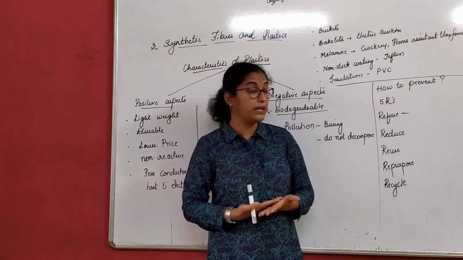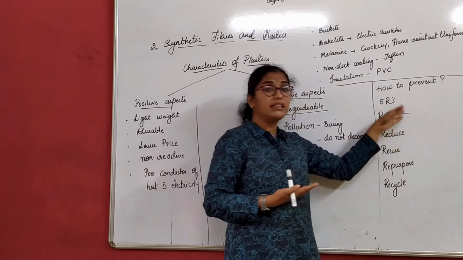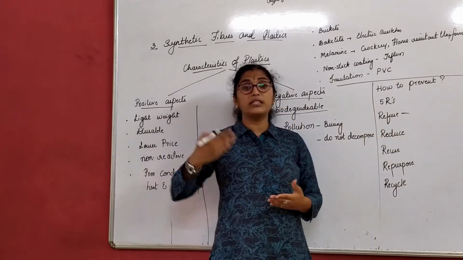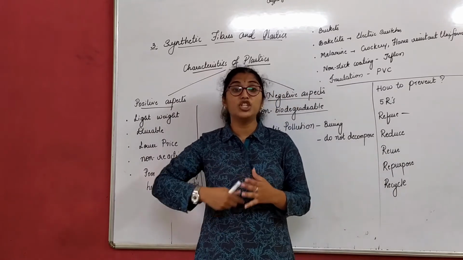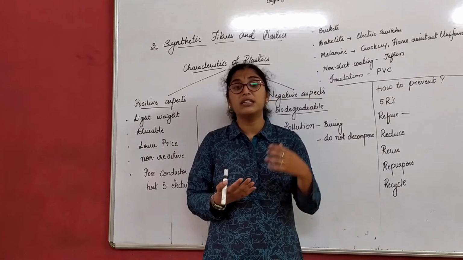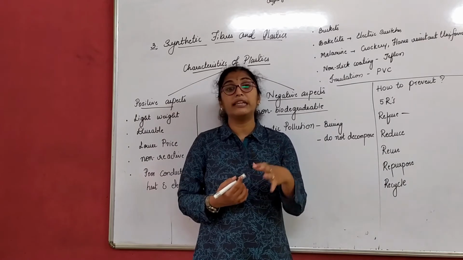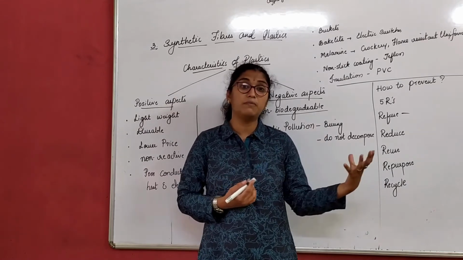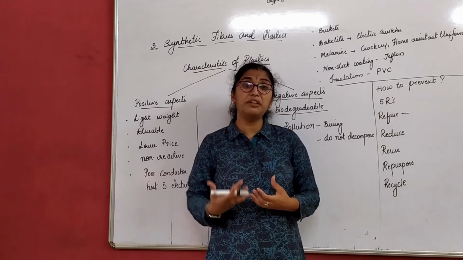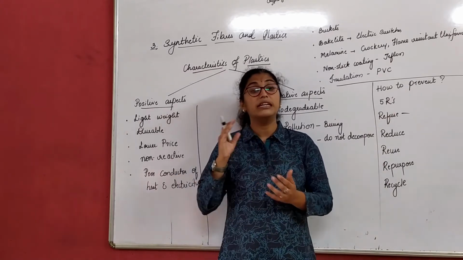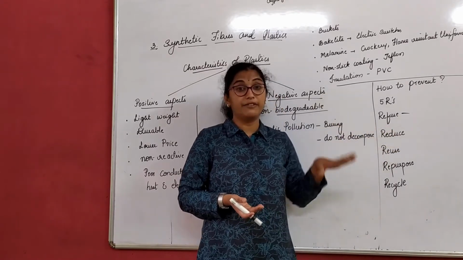Reduce the use of plastic. Once we start refusing plastic, we are reducing the use of plastic. Instead of plastic bottles and containers, try using other alternatives. For example, instead of carrying water in plastic bottles, carry water in steel bottles, right? Carry your tiffin in steel boxes instead of plastic boxes. Reduce the use of plastic wherever possible.